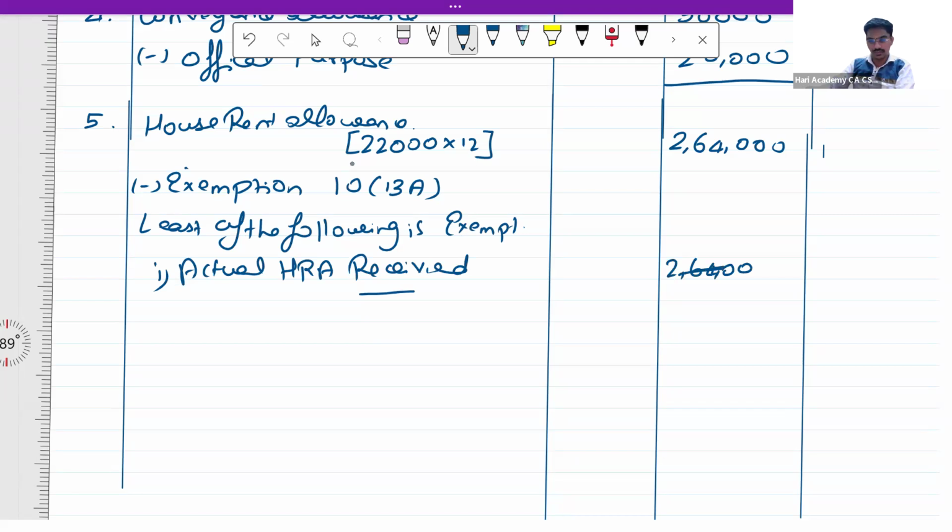I'll write it here itself for sake of convenience. I'll use this column for sake of convenience. 2,64,000. Next is rent paid minus 10% of salary.